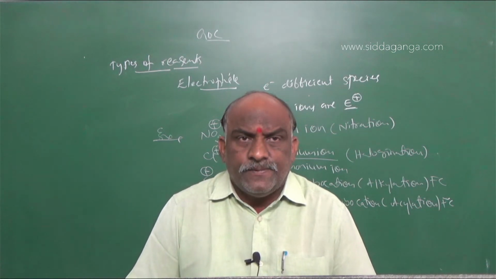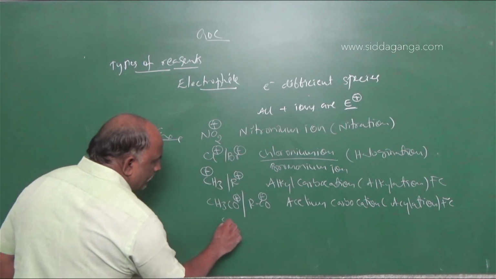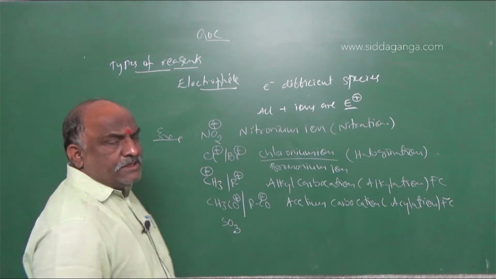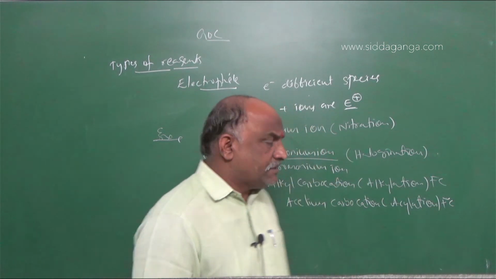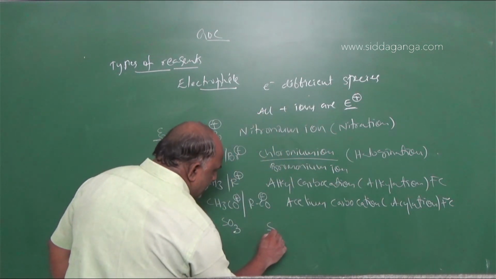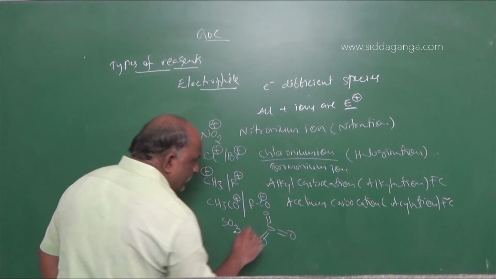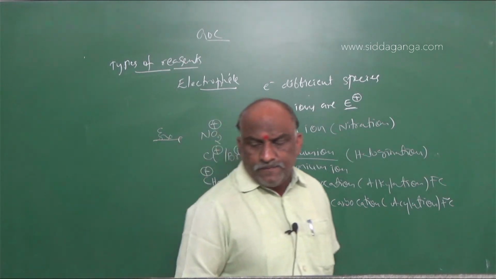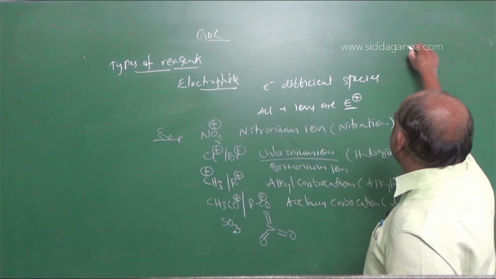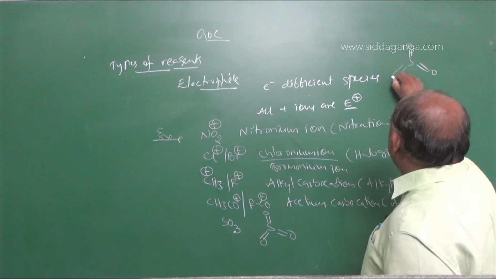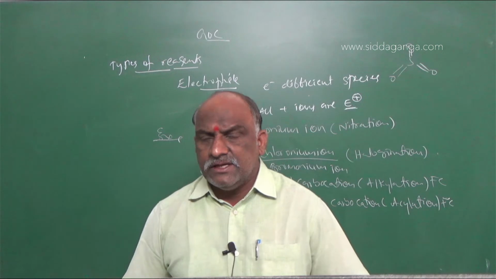Suppose we go with one more example, SO3. SO3 is a neutral species. The SO3 structure is trigonal planar. Once you observe the structure, between sulfur and oxygen a double bond will be there, one a sigma bond and the second a pi bond.